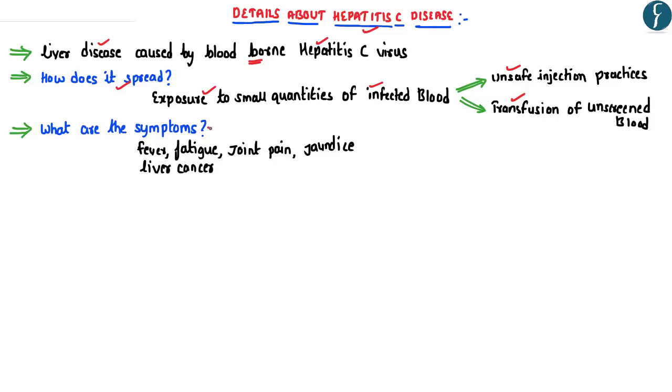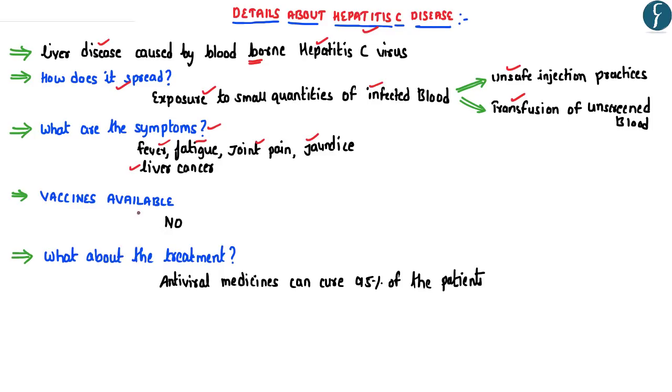And if you look at the symptoms of the hepatitis C disease, the main symptoms include fever, fatigue, joint pain and jaundice, wherein the skin of the person becomes yellowish in color. And in extreme cases, this particular disease can also lead to liver cancer. Further, you need to note that presently there is no vaccine available against the hepatitis C disease.